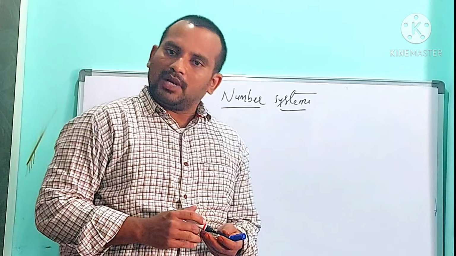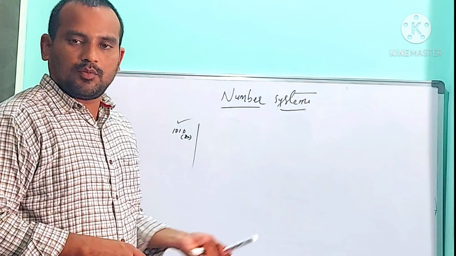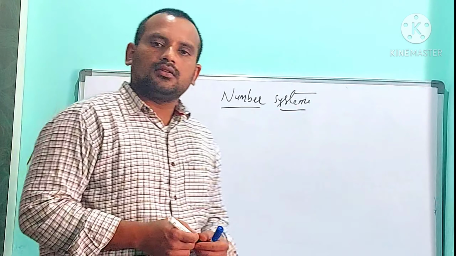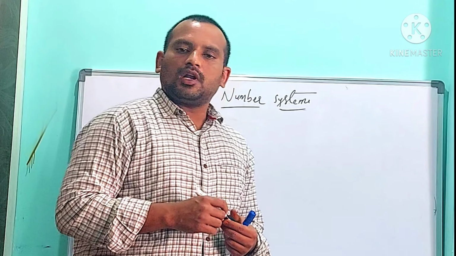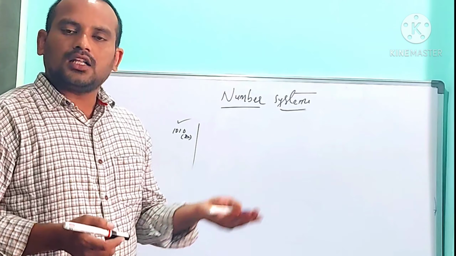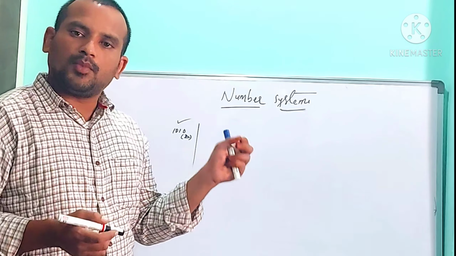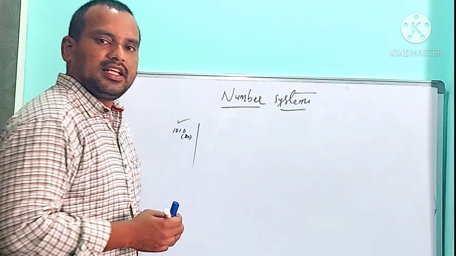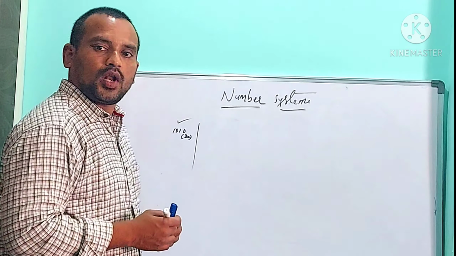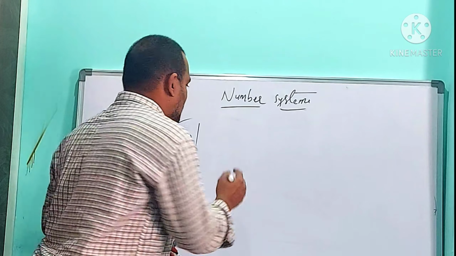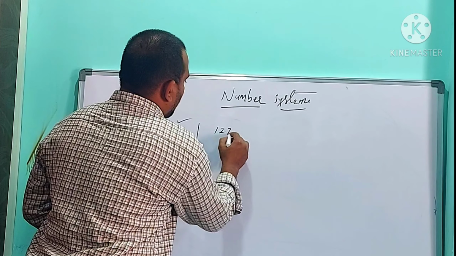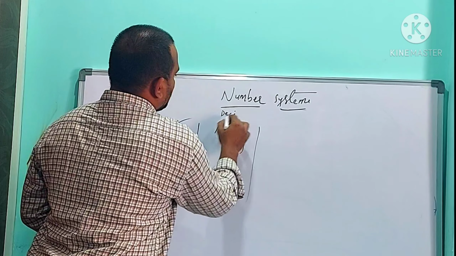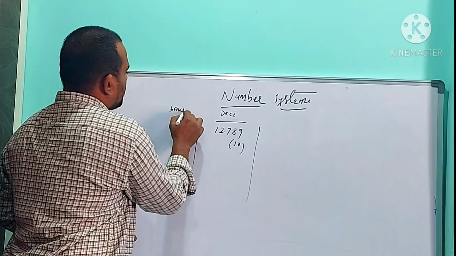It is the purpose of computer, because computer understands only binary numbers. Then the second one is decimal number system. Decimal means it contains 10 digits, from 0 to 9 combination, and it is also called base 10 number system. Any number in decimal number system should be a combination of 0 to 9 digits, and it must contain base value 10. For example, 127989 base 10. Yes, this is called decimal number system.